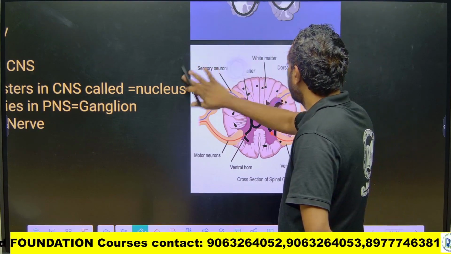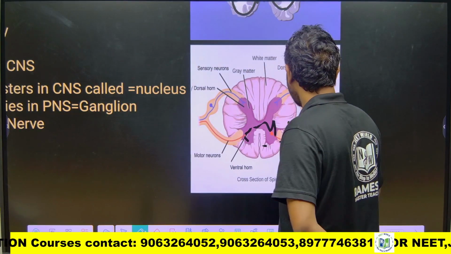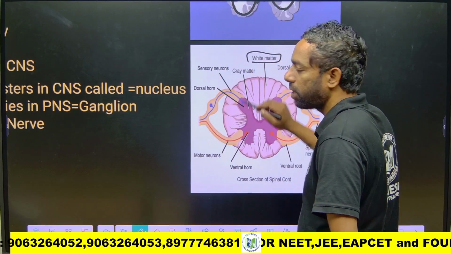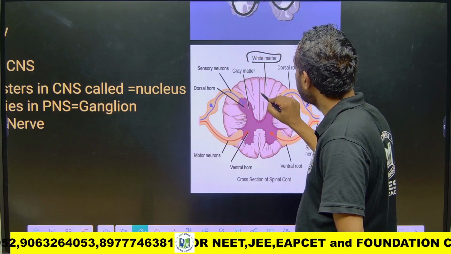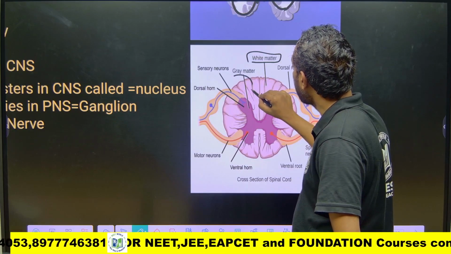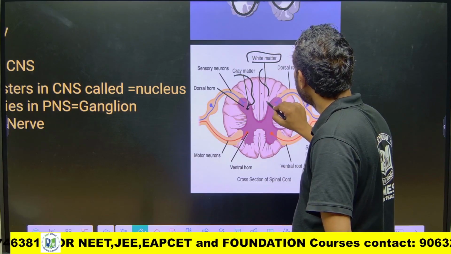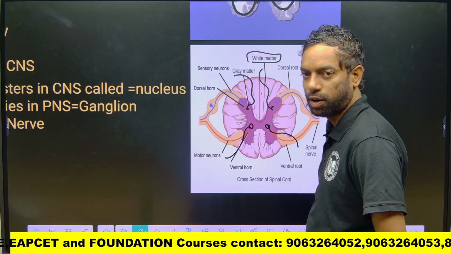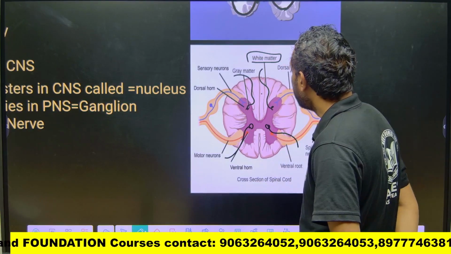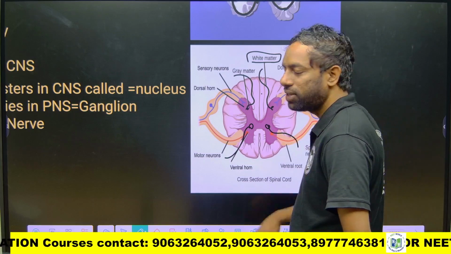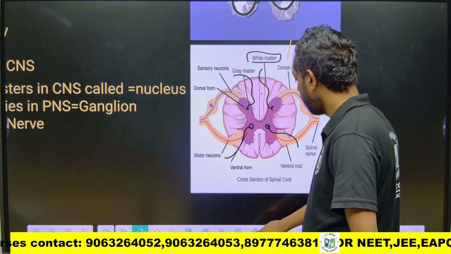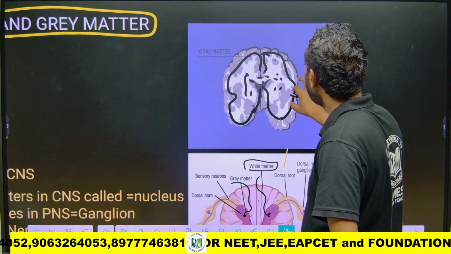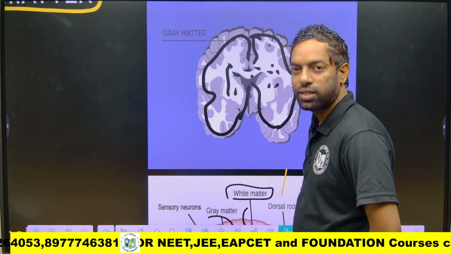Here you have to understand white matter and grey matter. Later on we will discuss that. White matter in the spinal cord is always the axon part. These are the cell bodies and axons. The cell bodies are in the mid part of the spinal cord. In the brain, the cell bodies are in the cortex region, the outer part.